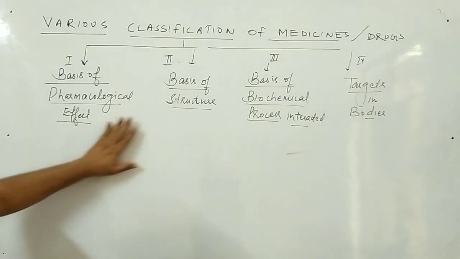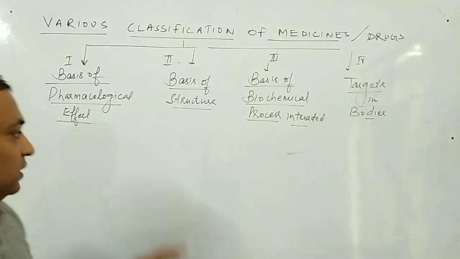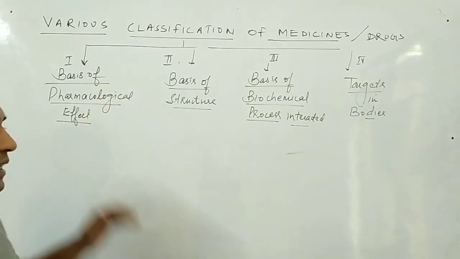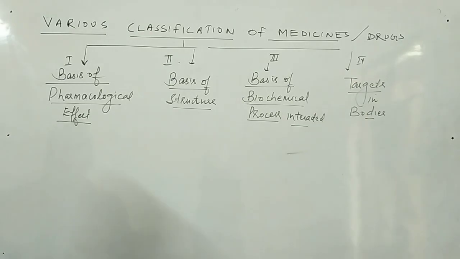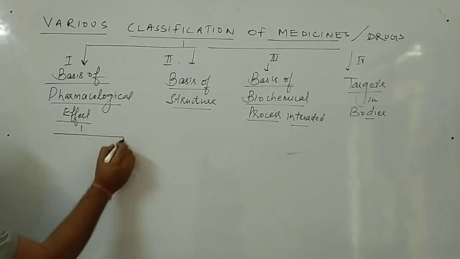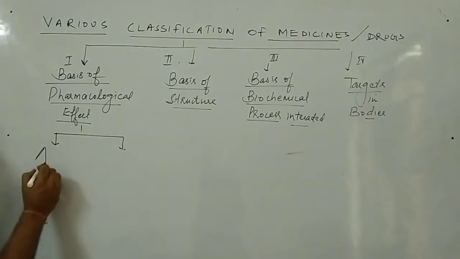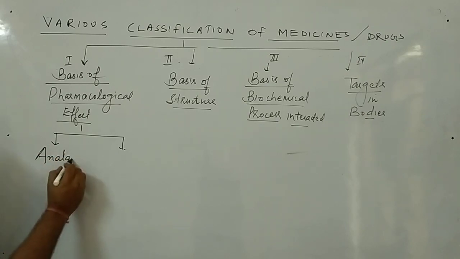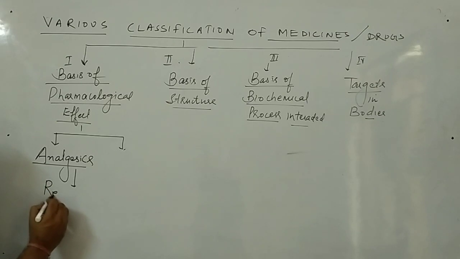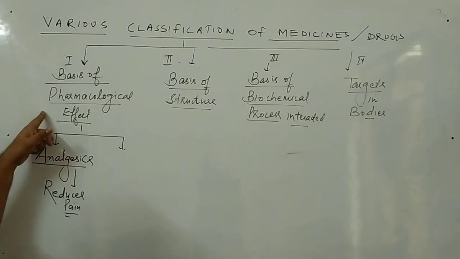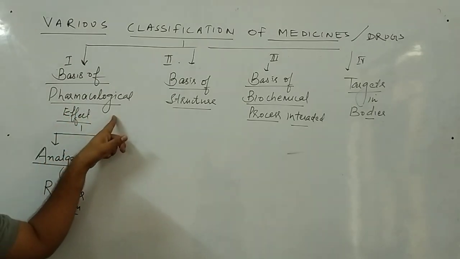First one is on the basis of pharmacological effect. The meaning of pharmacological effect is what is the function of the medicine and what the medicine does. For example, analgesics, remember the term analgesics. Analgesics are the medicine which reduces pain. So this is the function of this medicine, and this function is said to be its pharmacological effect.